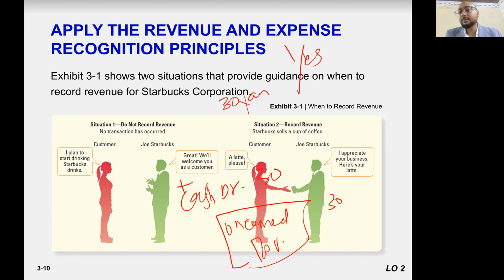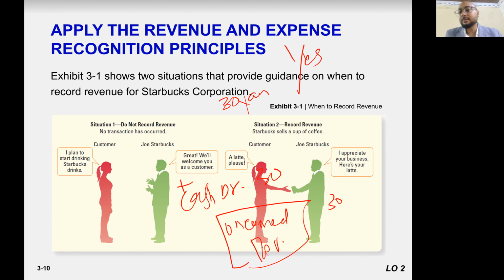So we will talk about these entries a couple more times in our coming slides. Just going to give you a little taste right now that sale occurs when possession is transferred. Until then, if you receive cash in advance, that is your unearned sale. You are not entitled to record it as a sale because the sale didn't happen yet. Sale happened on the same date you record it, whether cash is received or not.